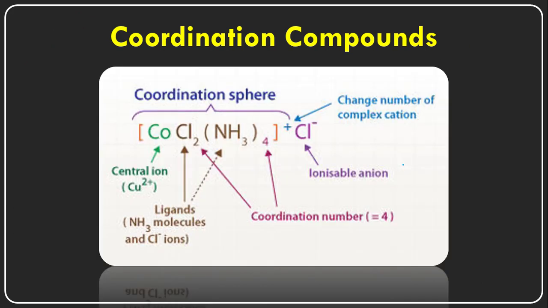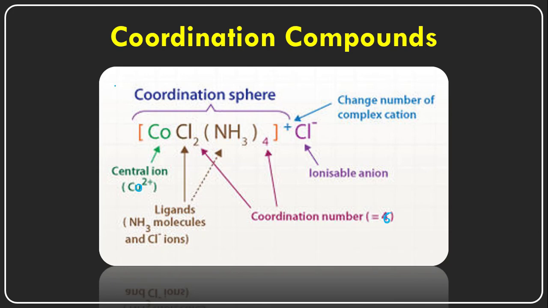So let us look into another example. The same central metal cation is here, that is cobalt only. There are some spelling mistakes here. This is cobalt, right? So the central ion is cobalt here, and this is the ionizable ion. The coordination number, it is a mistake, is 6 here.